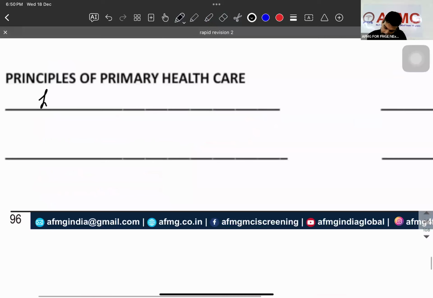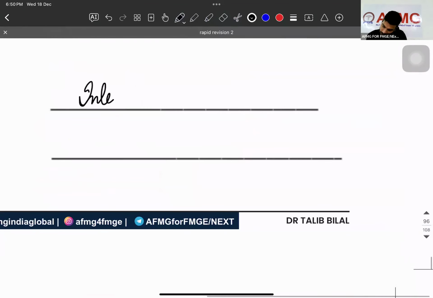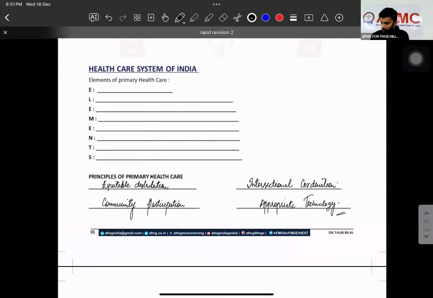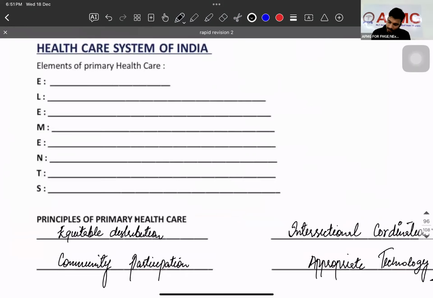Tell me the principles of healthcare first. Loudly. Equitable distribution. Second one, community participation. Third one, intersectoral coordination. Fourth one, appropriate technology. Appropriate technology. Is that clear? Sure. Now elements.